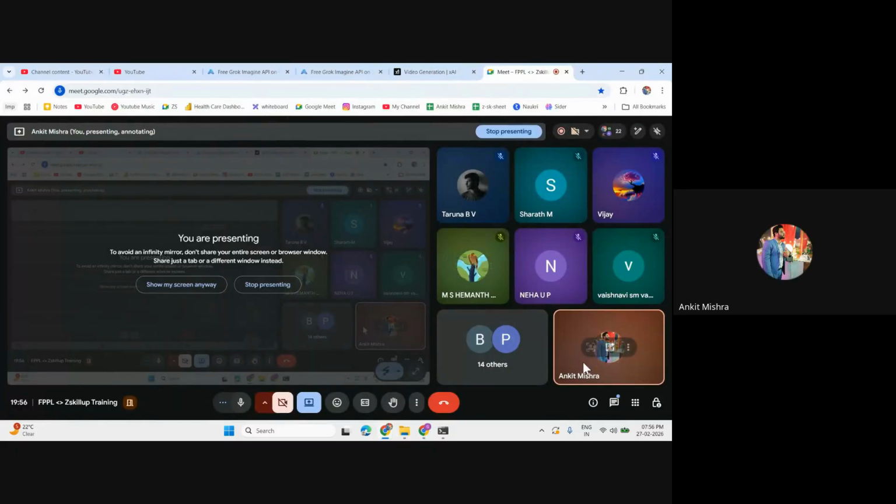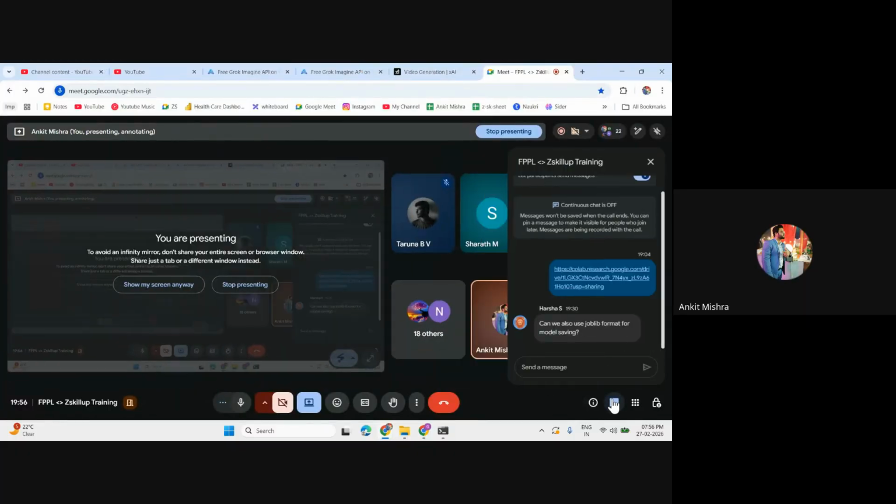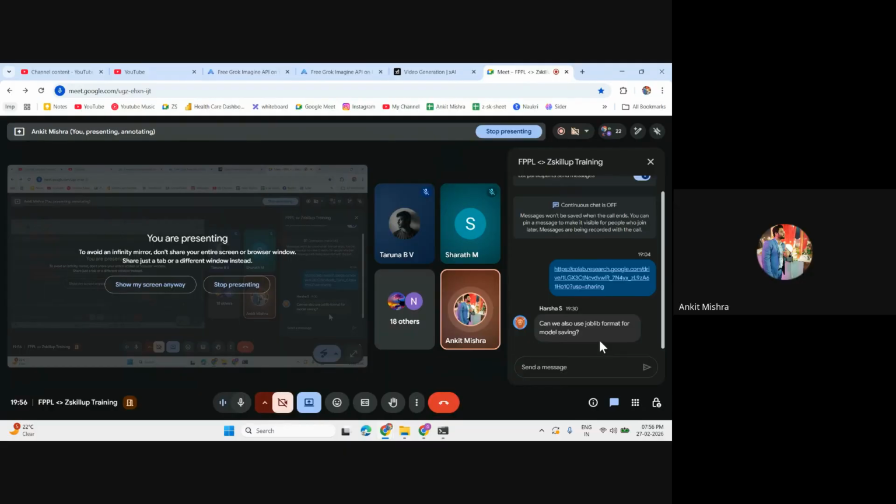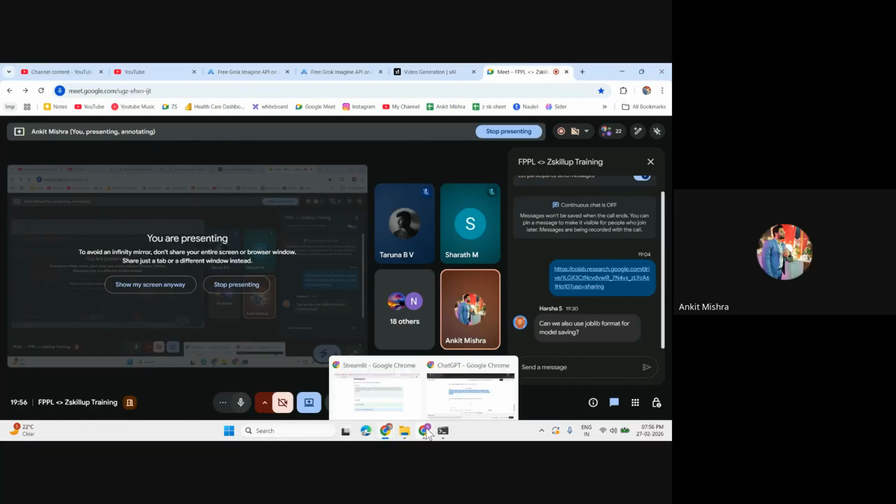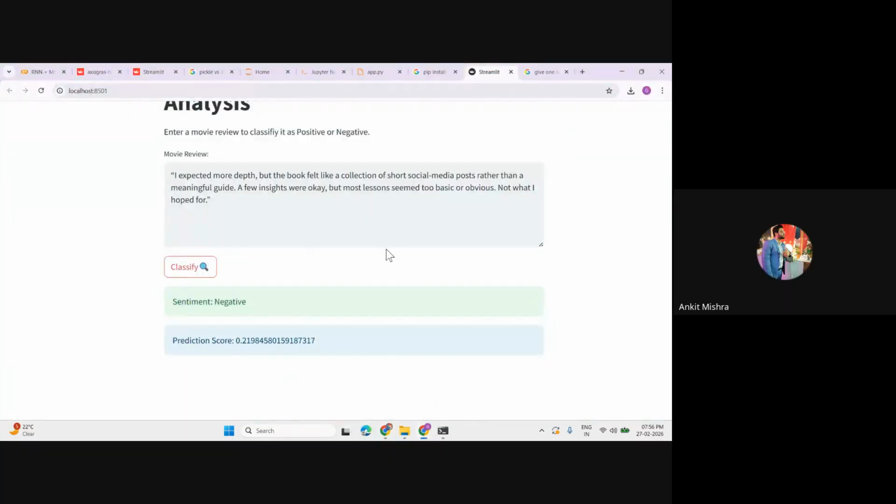Yes, you know, Tarun, Sarath, Vijay. Well, we have trained on... Sir, can we use also... Yeah, perfect, right? Thanks for pointing this out, Harsha. We can use Joblib as well, right? Joblib is also very popular. Somewhat I forget the name of this, but Joblib is also very popular. You can just use Joblib to dump your model as well, right? The way we use Pickle, we can use Joblib, but again, Joblib and Pickle are recommended for the machine learning aspect, right?